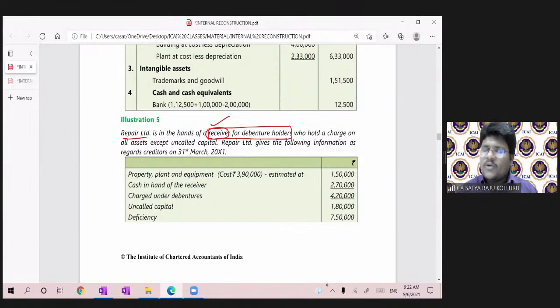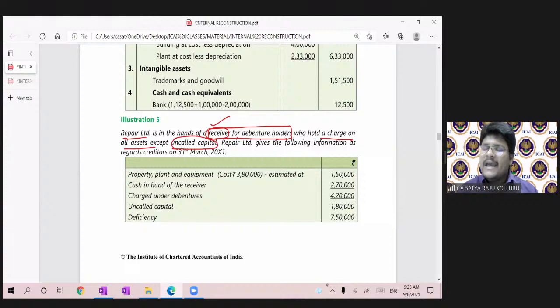What will he do, sir? The receiver of debenture holders will take some of the assets. He has the right to realize such assets in the outside market. From the proceeds of such assets, he can make settlement to the debenture holders. That is nothing but the receiver for debenture holders. So Repair Limited is in the hands of such a receiver for debenture holders who holds a charge on all assets except uncalled capital.